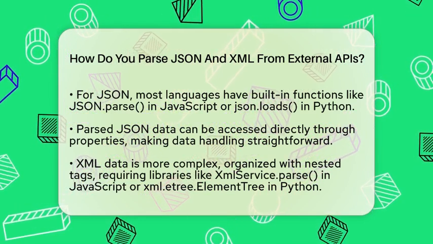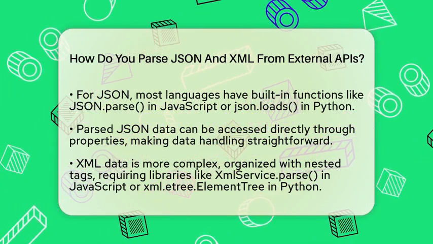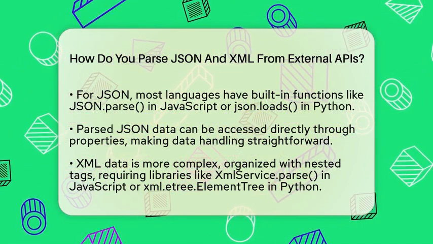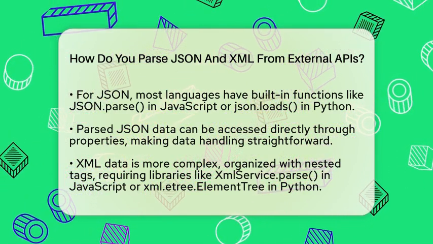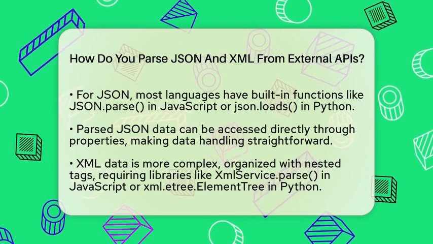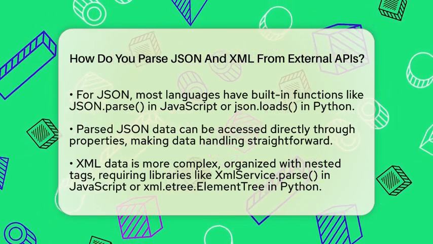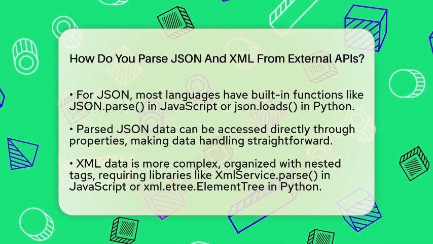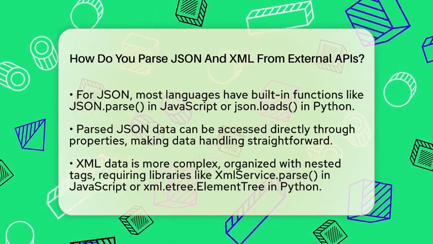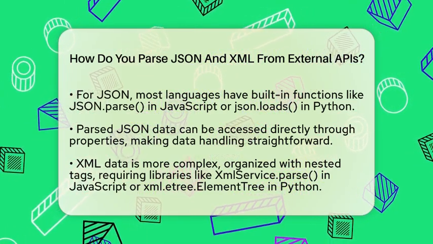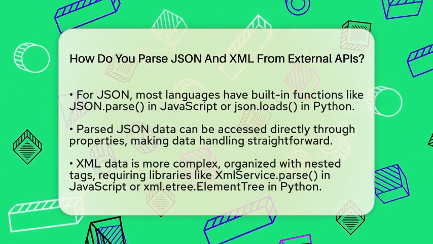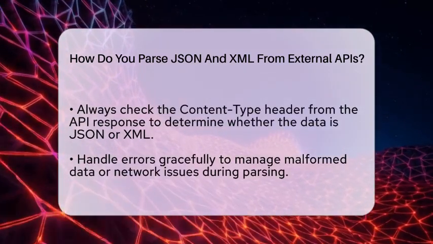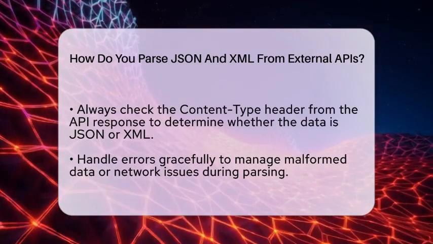XML is a bit more complex. It uses nested tags to organize data, which can be more verbose. To parse XML, you need an XML parser library. In JavaScript, you might use DOMParser to turn the XML string into a document object. In Python, libraries like xml.etree.ElementTree or lxml are popular choices. These tools let you navigate through the XML tree, access specific elements, attributes, and text content easily. This process helps you extract exactly what you need from the XML data.